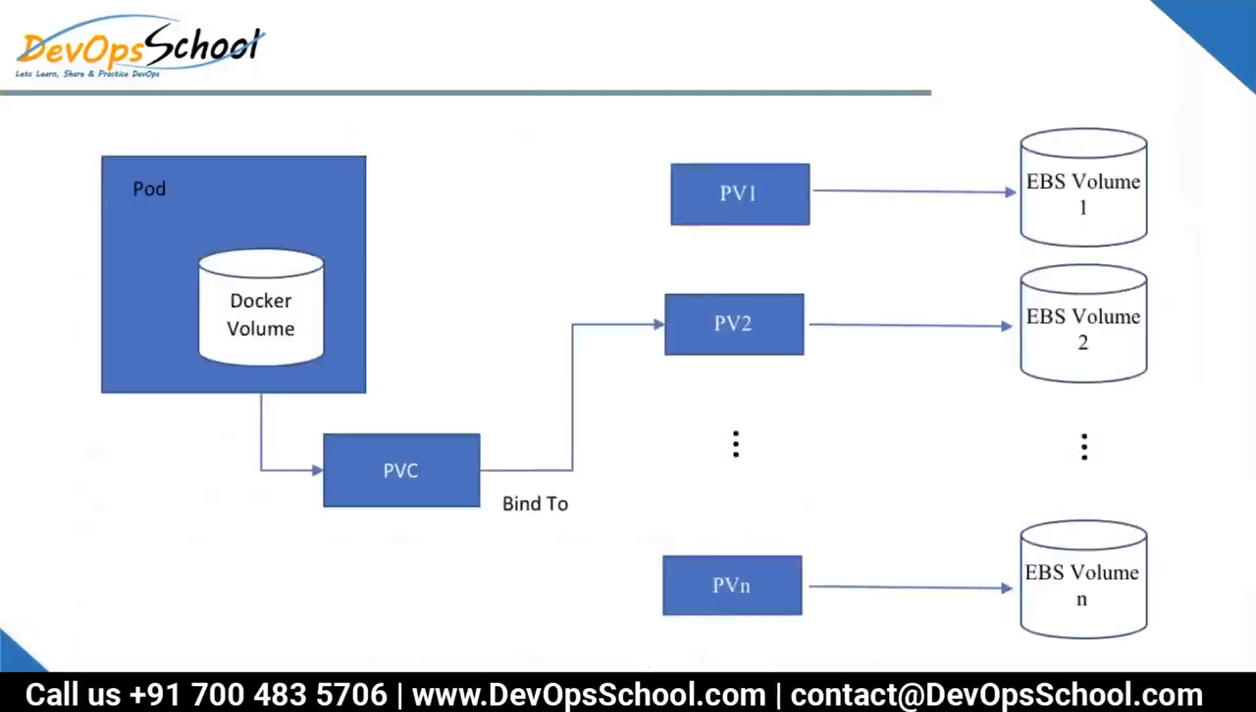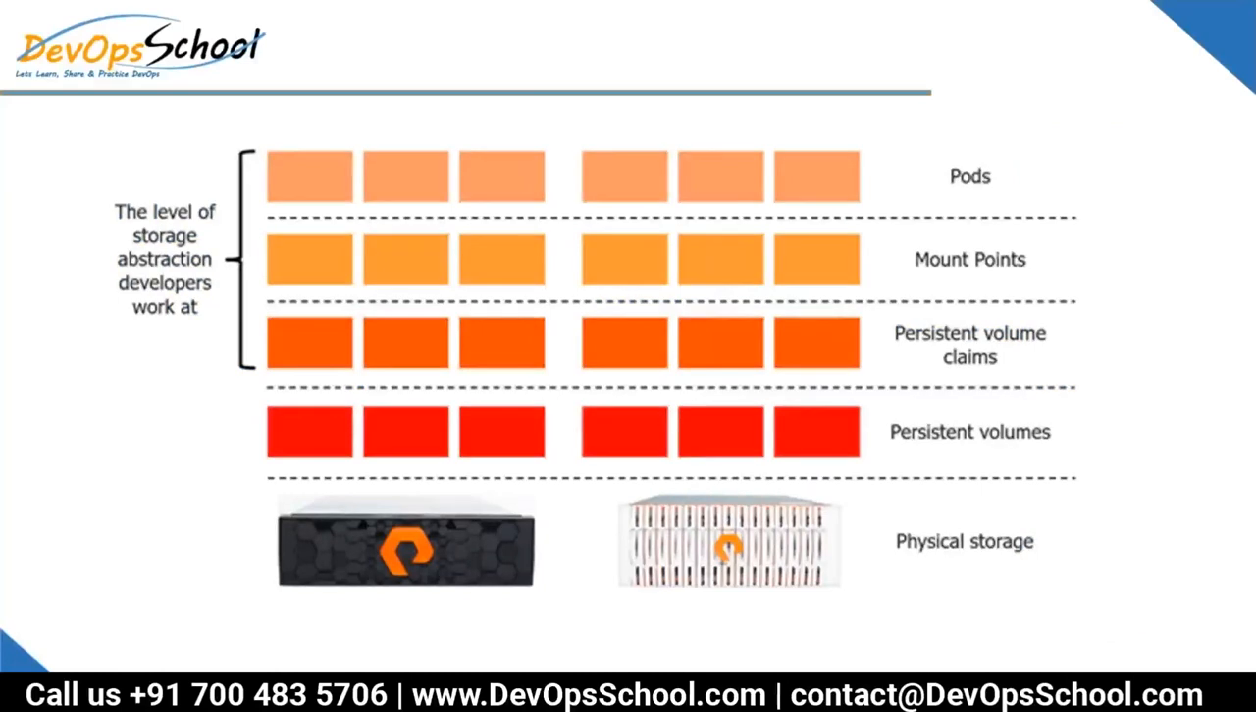Again, whatever we discussed in detail, you have it here, so I'll skip it. Here you have a pod and one PVC. When you request a PVC, it looks for the PVs made available by the administrator, and these PVs are backed by EBS volumes. Understood, guys? Yes.